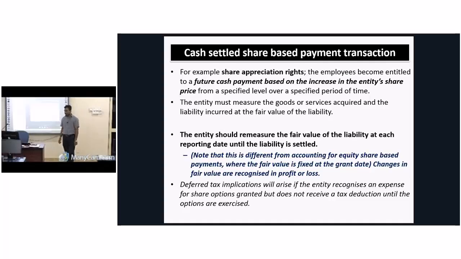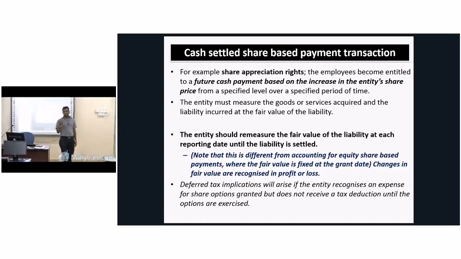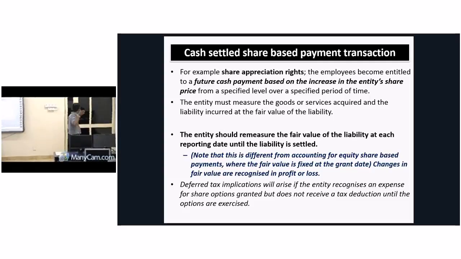Cash settled means, obviously you can understand now, already I told you the example. At the end of the period, the company will pay cash, or maybe company will give goods and services, not shares, to its employees. So then how to account for this thing? Only one double entry you need to change. In the previous story, we debited to profit and loss account as an expense we recognize. On the other side, we recognize it as part of reserve until the vesting period is completed. So at the end of each year, during the vesting period, we recognize it as part of equity.